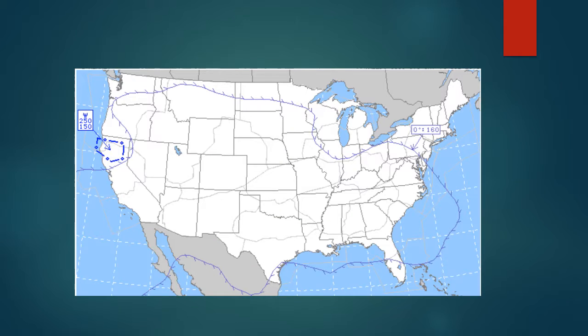This is the image of AIRMET, and in the northern part of California there's icing between 15,000 feet and 25,000 feet, and in most parts of the US there's freezing level from surface to 16,000 feet.